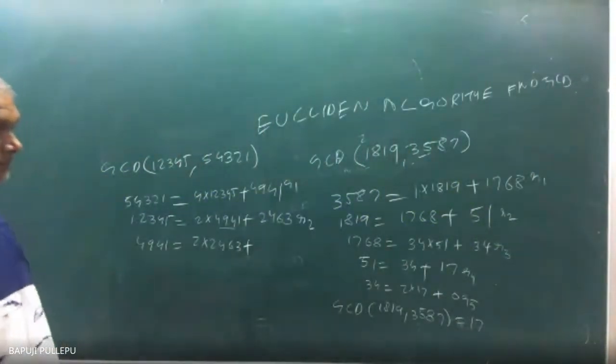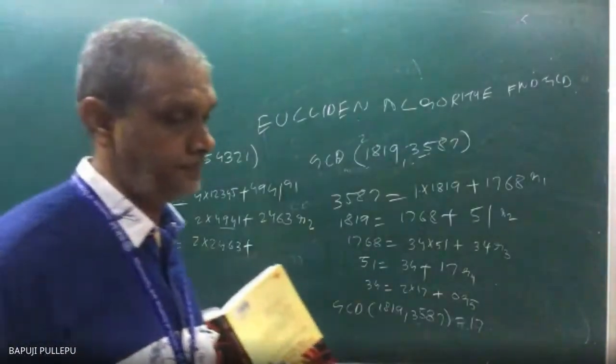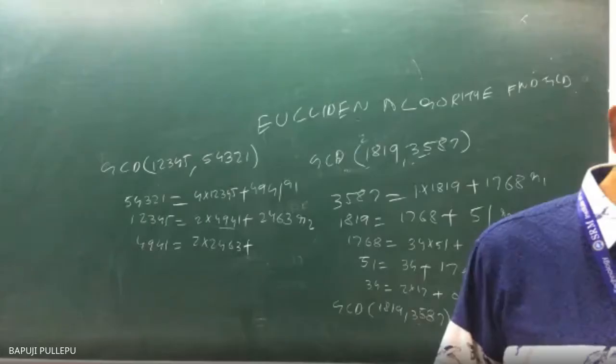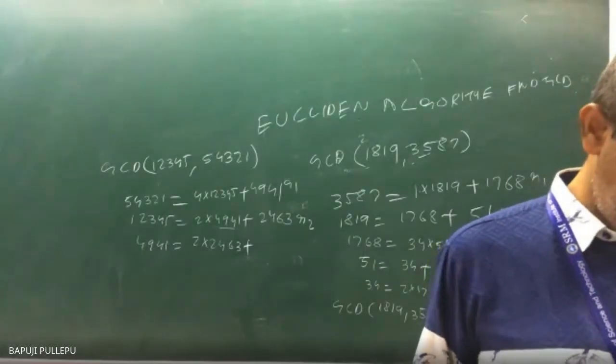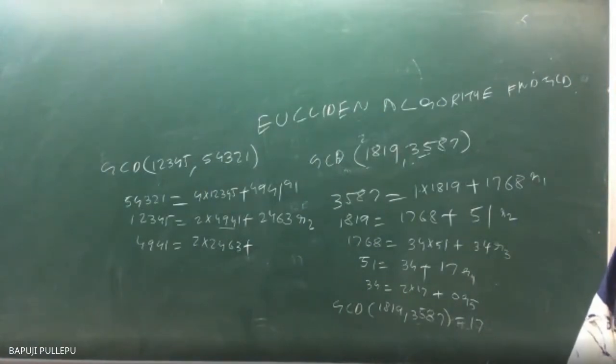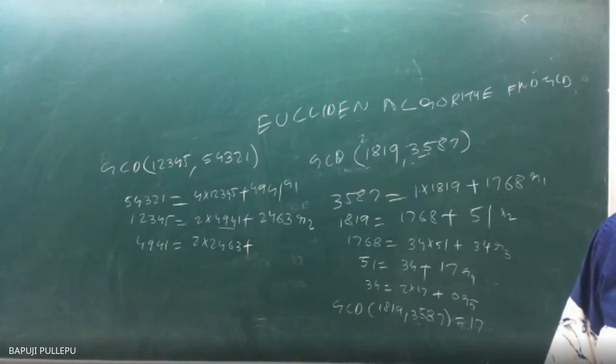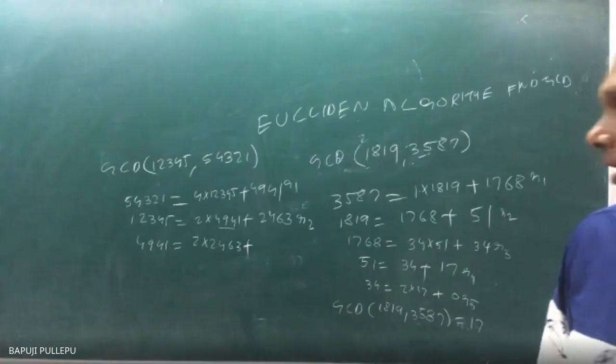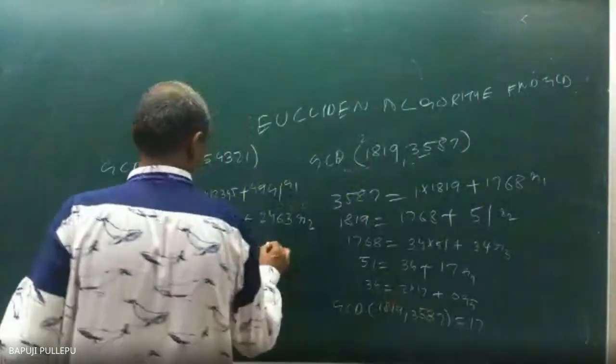Balance is what? 37, sir. 37. Check. 15, sir. 15.